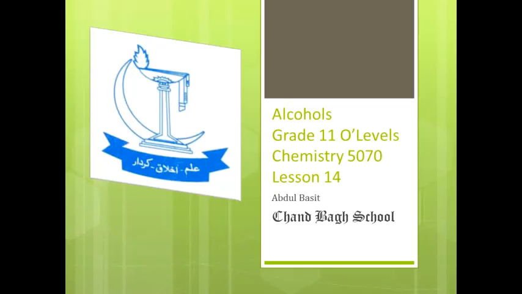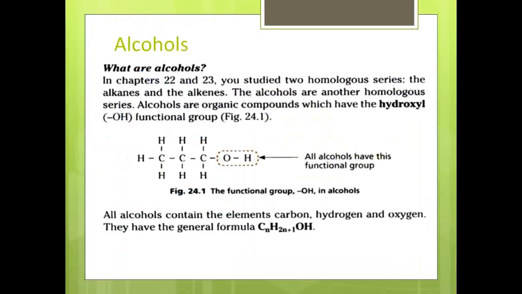In this lesson, we will discuss alcohols. Alcohols are also a homologous series of molecules like alkanes and alkenes. Alcohols are organic compounds which contain the hydroxyl OH functional group. Basically, these molecules contain carbon, hydrogen and oxygen. And in these molecules OH is the functional group.